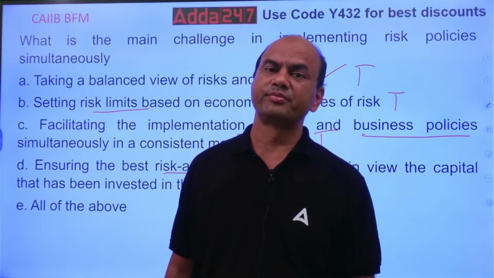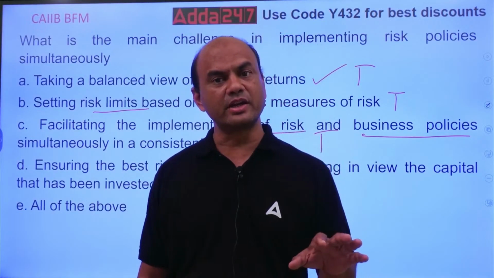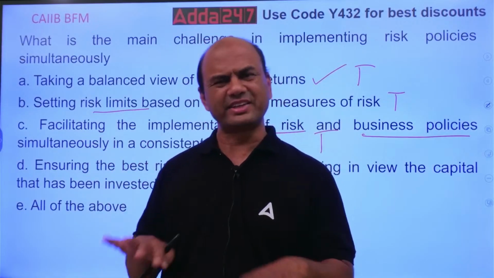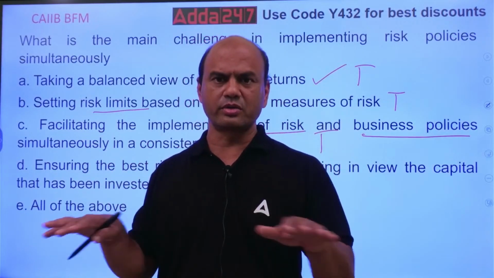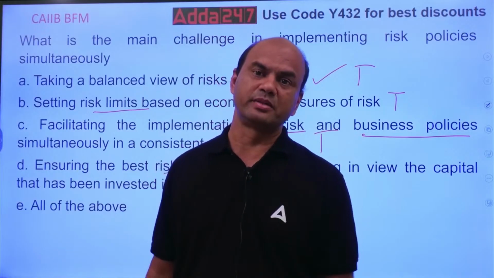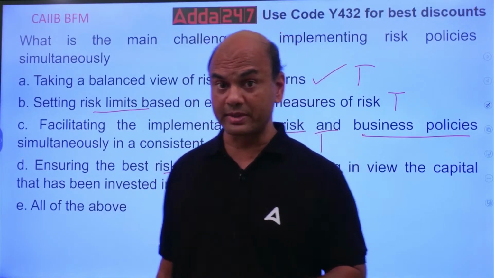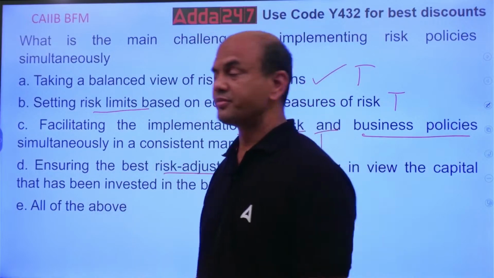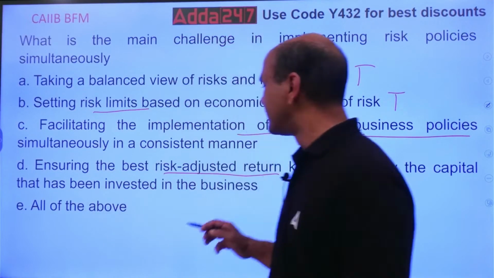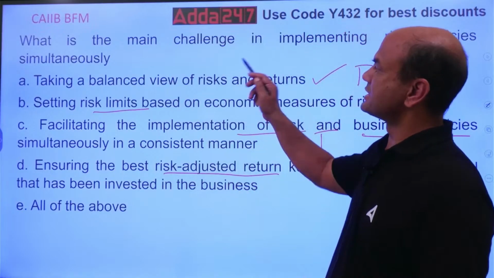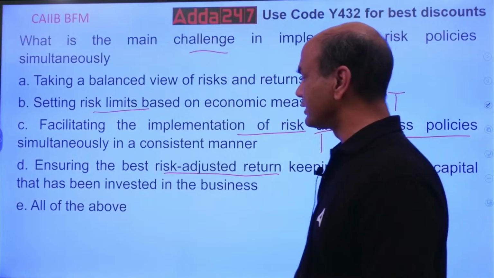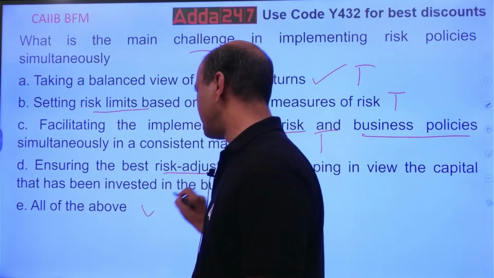You must have the lowest risk and the highest returns, which is actually not possible. You have to compromise somewhere in both of them. In risk you can't compromise actually; in business you can to some extent. So this is again a difficult part. It's a limitation, a challenge. You can't do everything over here. That's why the answer is E, all of the above.